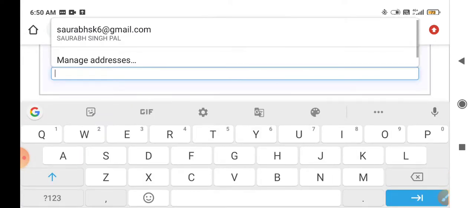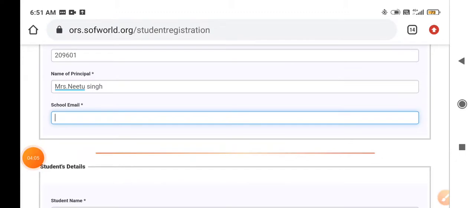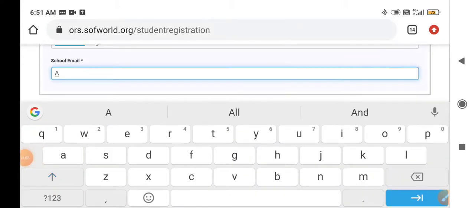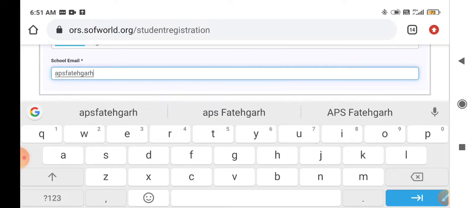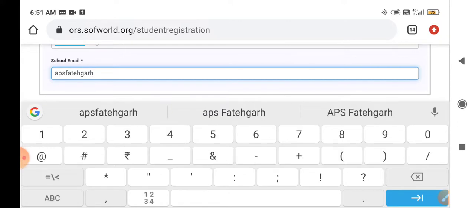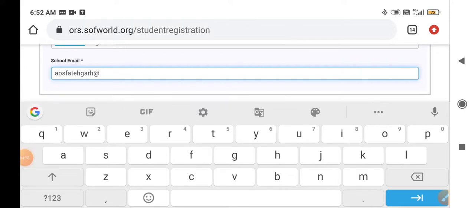School email, APS Fatehgarh at gmail.com. So the school email is apsfatehgarh@gmail.com.